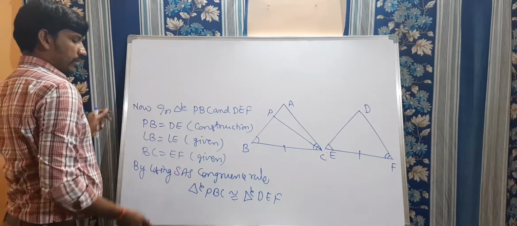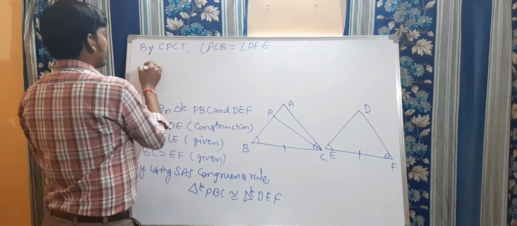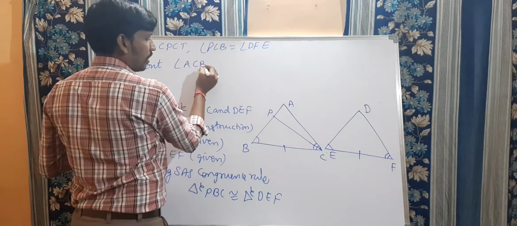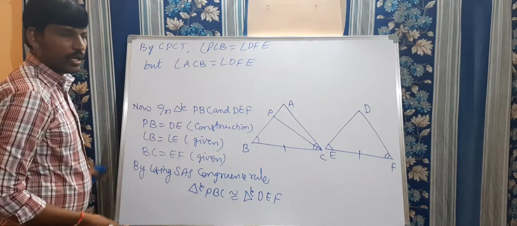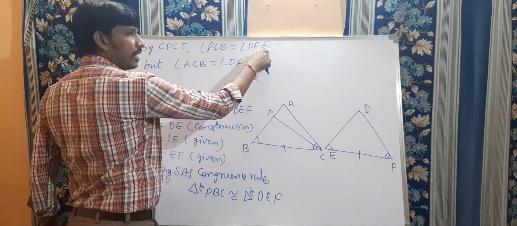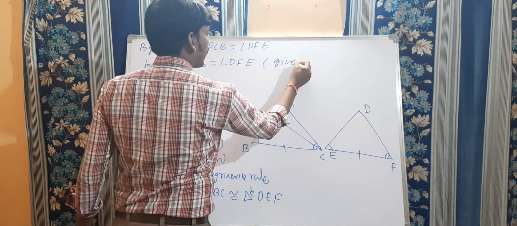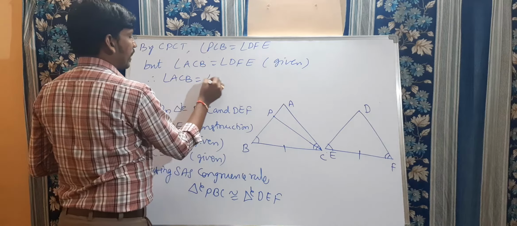By CPCT, we can say that angle PCB is equal to angle DFE. But in the starting they given angle ACB is equal to angle DFE. Now observe these two equations. Angle PCB is equal to angle DFE and as well as angle ACB is equal to angle DFE. This is given, right, my dears? So by using these two, we can say that angle ACB is equal to angle PCB.